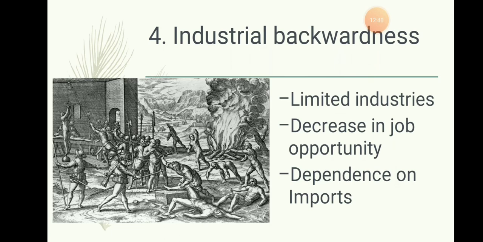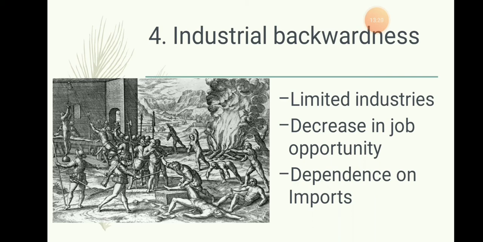What happened earlier, as the people were not efficient, the people were not educated, the people went to the agricultural sector. So there was only limited industry in the particular area or in our nation. Maybe in the year of independence, there were only 17 industries which were working. So at that point of time, only the efficient people were hired there. So other people indulged in the agricultural sector. By this, there was a decrease in the job opportunities.